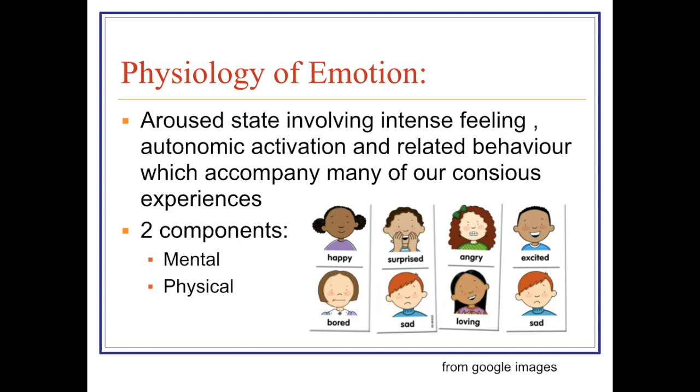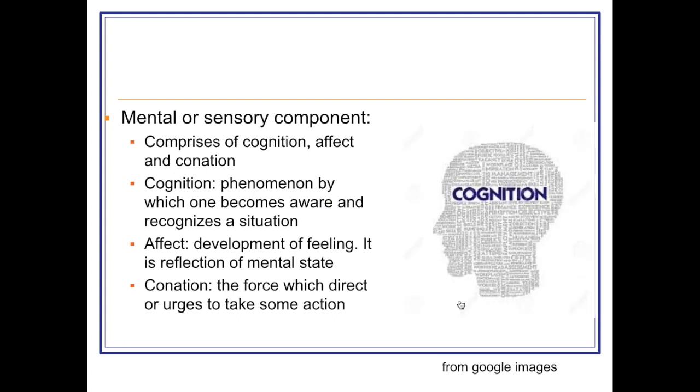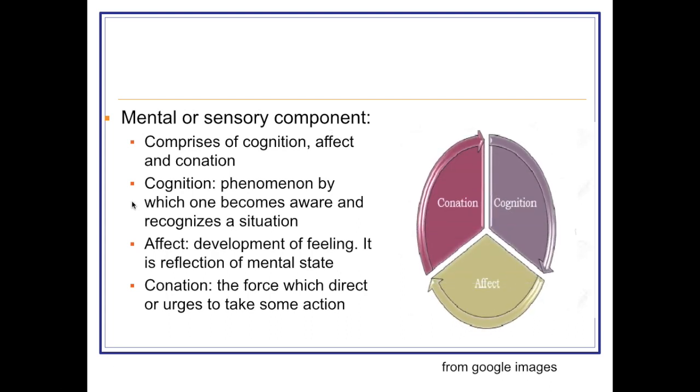Now, what is emotion? Emotion is an aroused state which involves intense feeling, autonomic activation, as well as related behavior, and this behavior is accompanied by our conscious experience and past experience. It has two components, mental component and physical component. First and foremost, the mental component, which is also known as the sensory component, has three parts: cognition, affect, and conation. What is cognition? It is a phenomenon by which one becomes aware of, or recognizes, the situation.